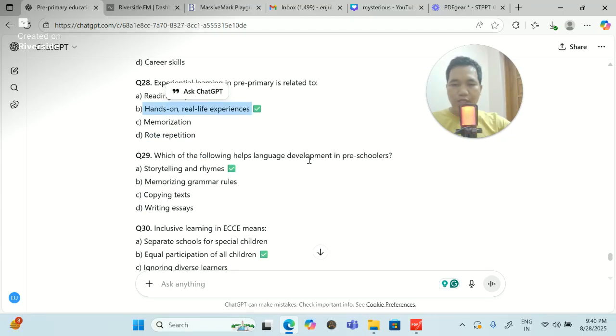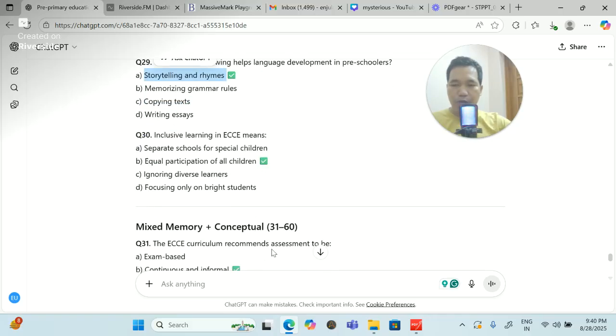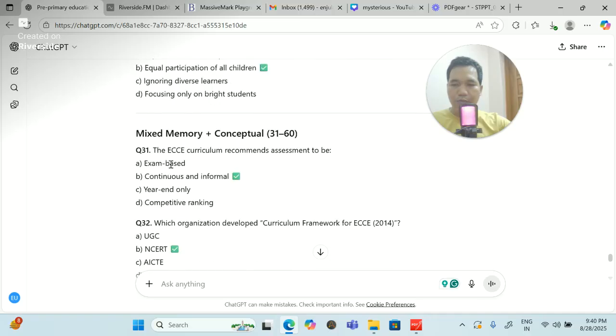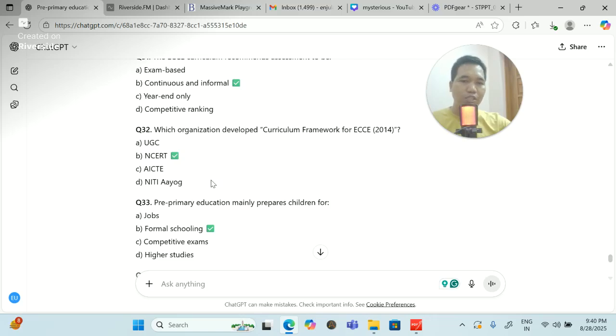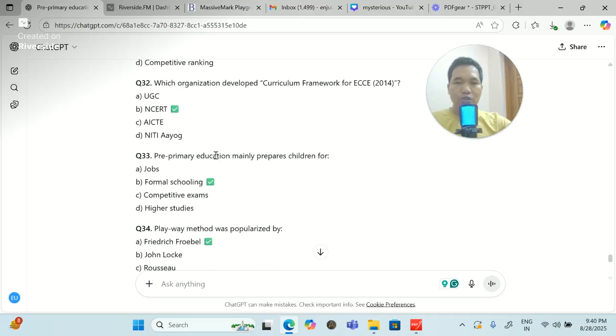Which of the following helps language development in preschool? Storytelling and rhymes. These are very, very crucial points which I have put together here. The ECCE curriculum recommends assessment to be what? Continuous and informal. These are very, very important. These questions were already asked in previous exams also, and I'm going to share these important questions. Don't worry. You just have to go through them in detail so that you can give a wonderful exam in the coming days. That's what I want to make clear.